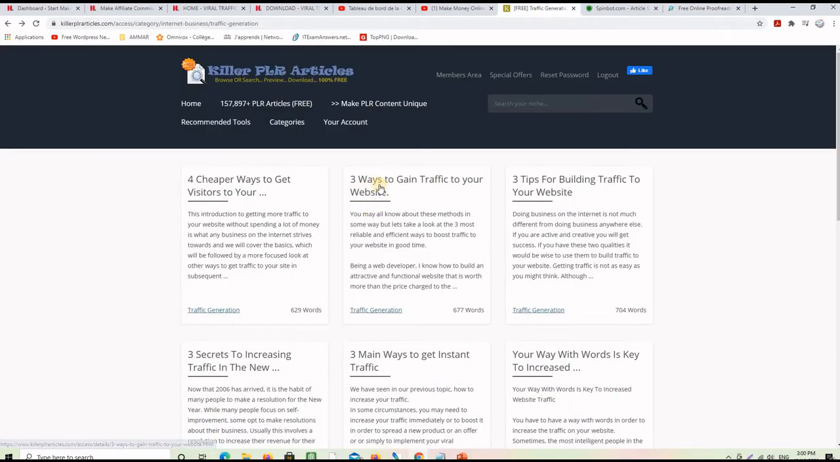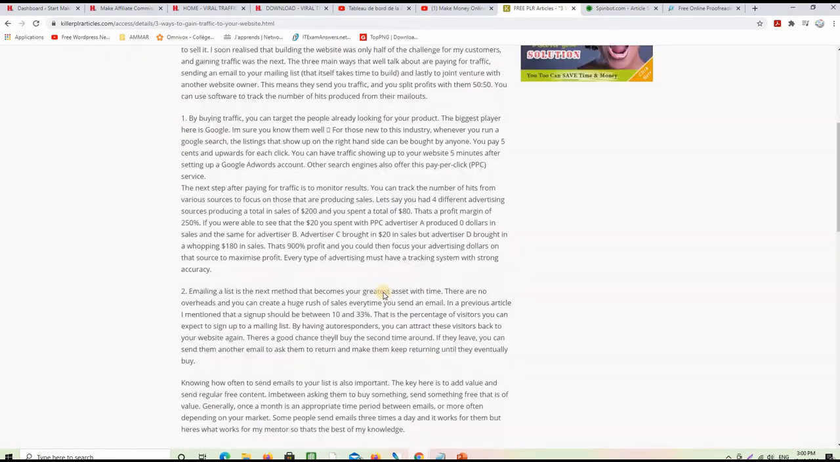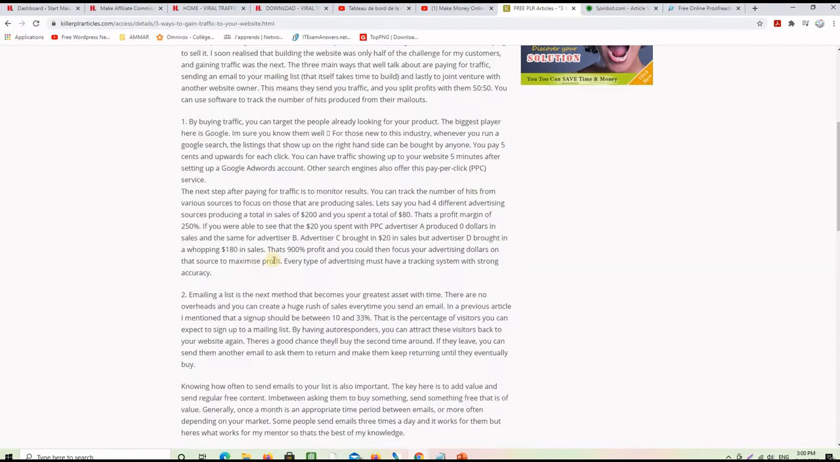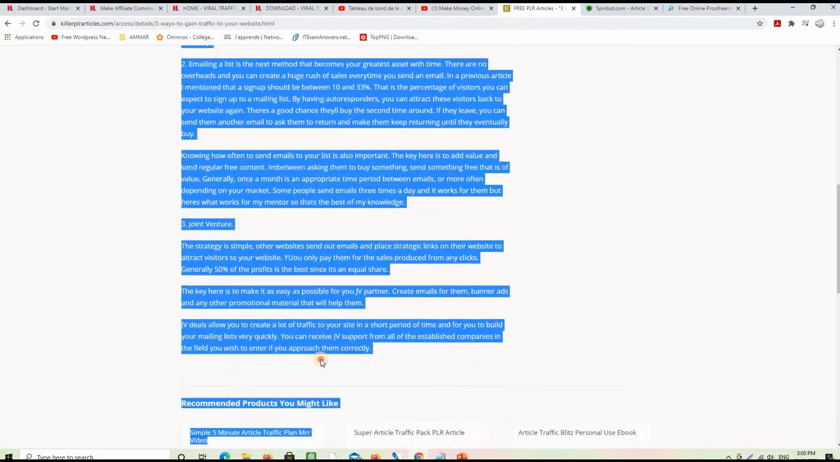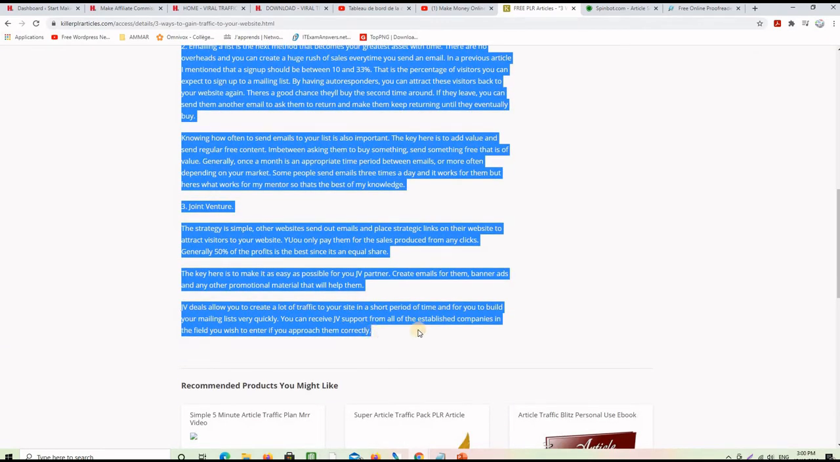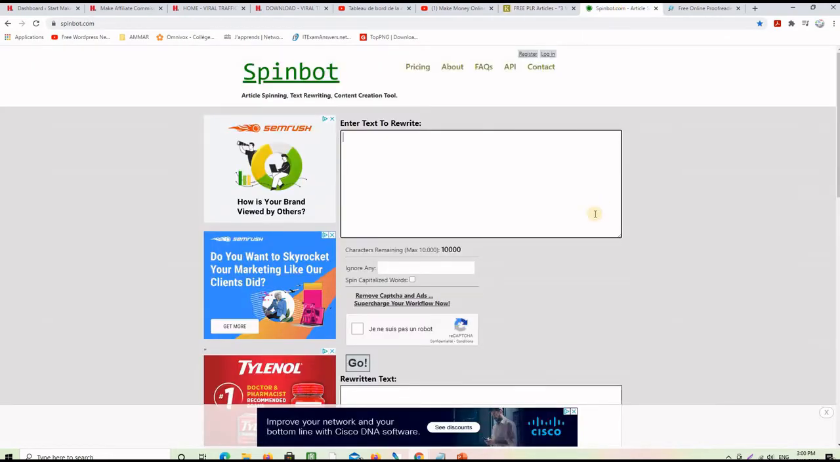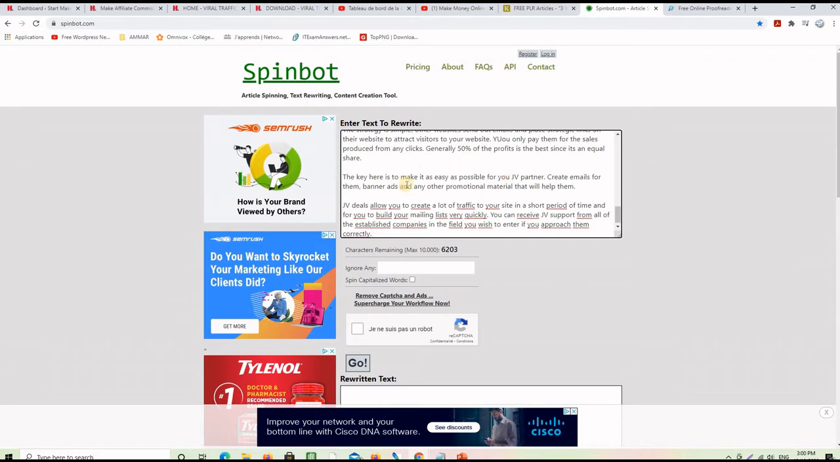So let's go ahead and do one example. For this example, I'm going to use this article here, 3 ways to gain traffic to your website. So let's open this article and see. And we can read it, take a look at it, 3 strategies to drive traffic. I'm going to copy this article until here, and then Control-C to copy it, and then I will go to Spinbot to change it or to spin it. So I paste my article on this box here, and then resolve the CAPTCHA and click on the button that says Go.